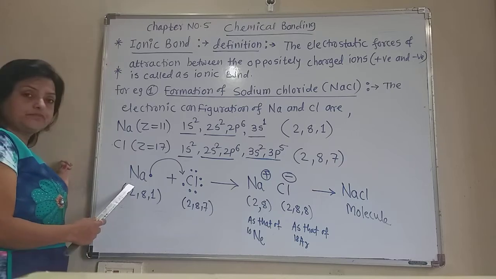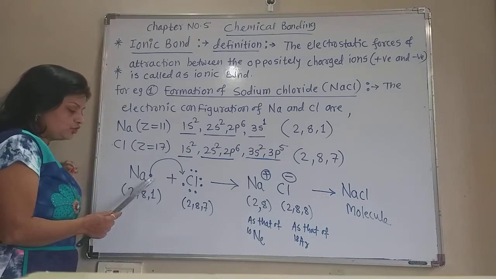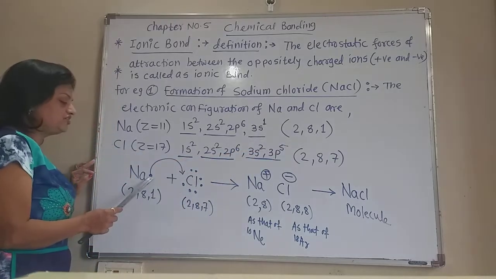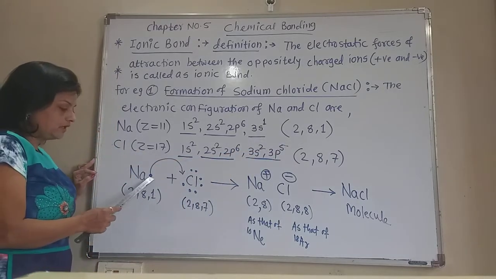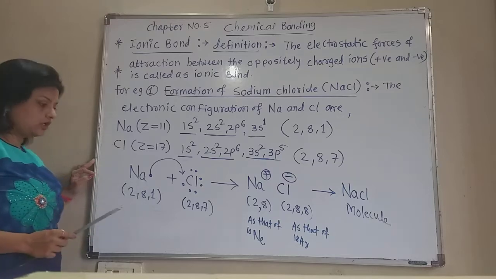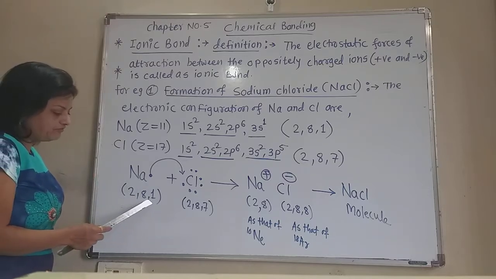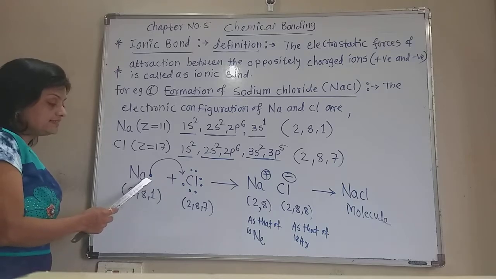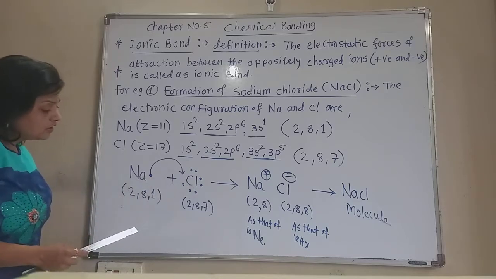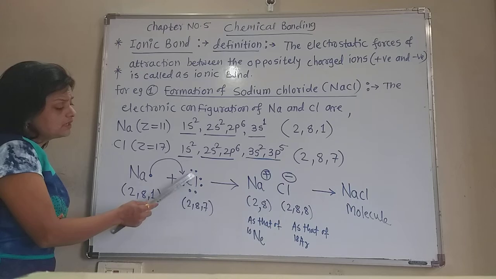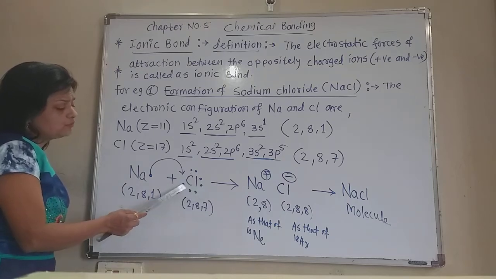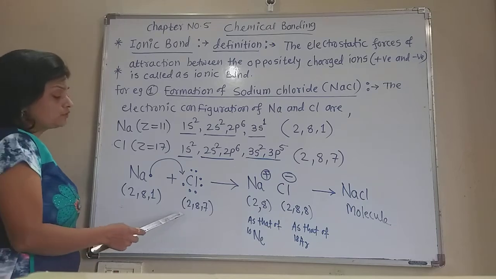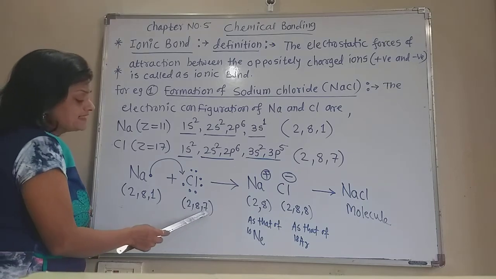Now see sodium. The last electron is shown by this dot. The outermost electron, the 1 valence shell electron of sodium, is shown by the dot. Sodium has 2, 8, 1 electronic configuration. Chlorine, here is the reaction between sodium and chlorine. Chlorine has 7 electrons in the outermost shell, which are shown by the dots. So the electronic configuration of chlorine is 2, 8, 7.